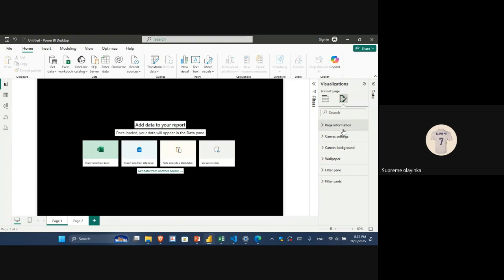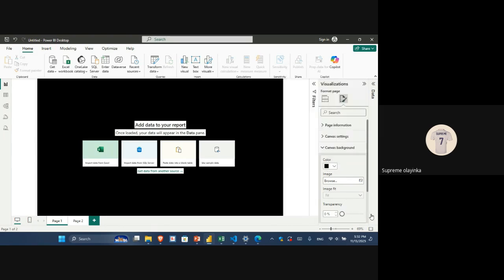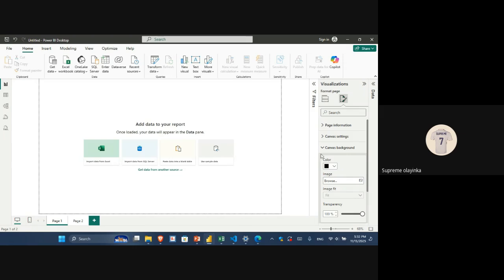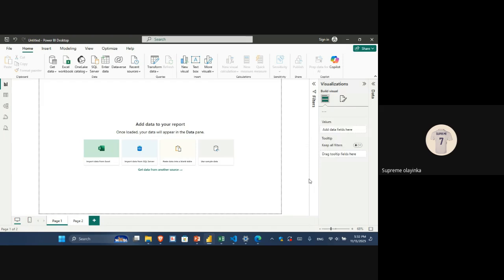Now I actually don't like the black background, so I want to change it to white again. Or instead of changing it, I can just increase the transparency to 100. So then I have my white again. I can actually remove it and change my stuff to white. So yeah, basically that's all about visualization.